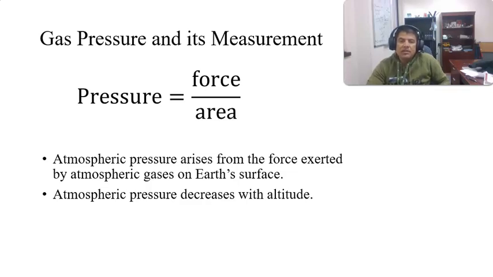The pressure exerted by that gas is the gas pressure. Similarly, there is liquid pressure, which is the force exerted by liquid particles on the surface where they are flowing. But we will discuss here only the gas pressure. Okay.